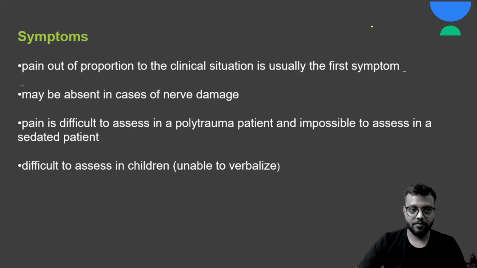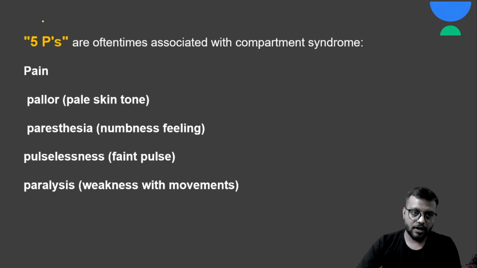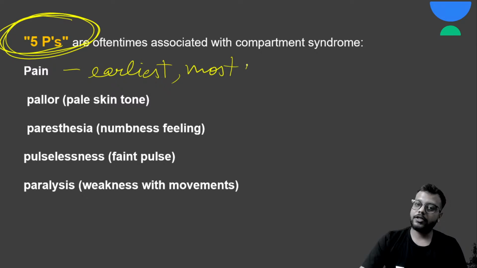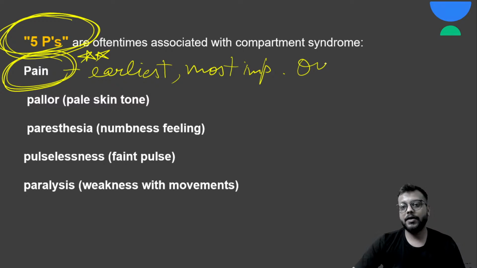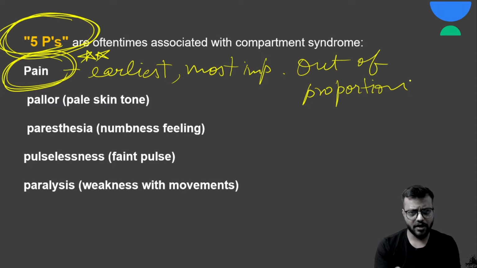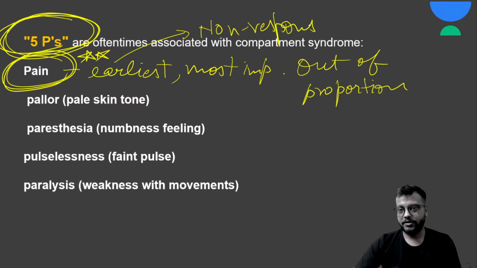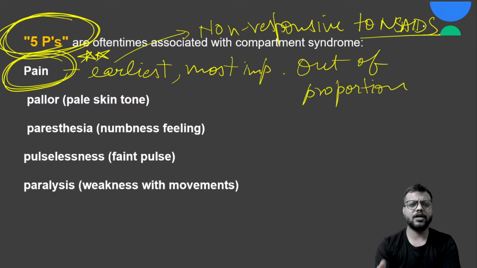So symptoms के लिए यह ध्यान रखना है 5 P's of the compartment syndrome, and the earliest and the most important symptom is your pain. Okay, and very importantly pain कैसा होगा, pain will be out of proportion, यानी फ्रैक्चर से जितना पेन नॉर्मली होता है उससे बहुत ज्यादा पेन होगा, and it will not be responsive to NSAIDs. ओके, NSAIDs वगैरह से इसमें कोई फर्क ही नहीं पड़ेगा, and seriously patient just cries and shouts in agony if there is acute compartment syndrome.